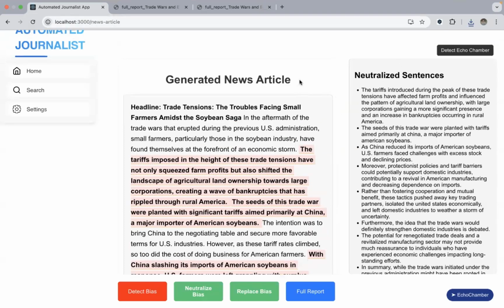Afterwards, we have in the next stage included an echo chamber detection. So if we click on this detect echo chamber button, it will invoke an echo chamber detection model behind the screen, and this will analyze all the conversations there is and create a graph for echo chambers.